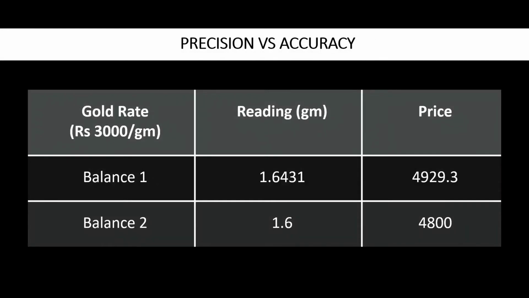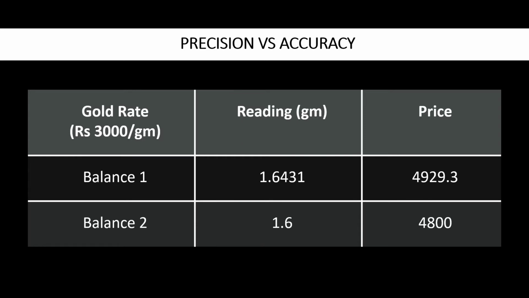Now, why are precision and accuracy important? Suppose you are selling gold and let's say the rate of gold is rupees 3000 per gram. Now you have two balances. Balance 1 reads 1.6431 and balance 2 reads 1.6 gram. So using which balance would you like to sell?